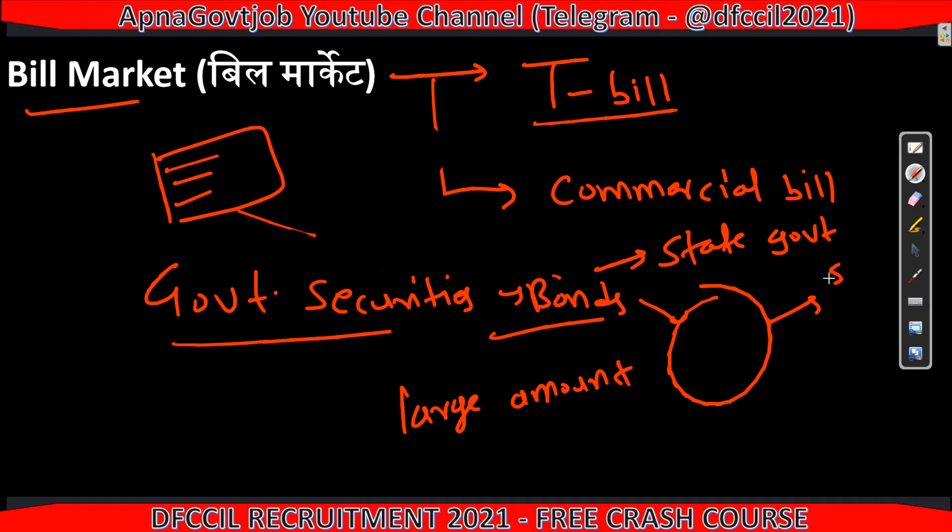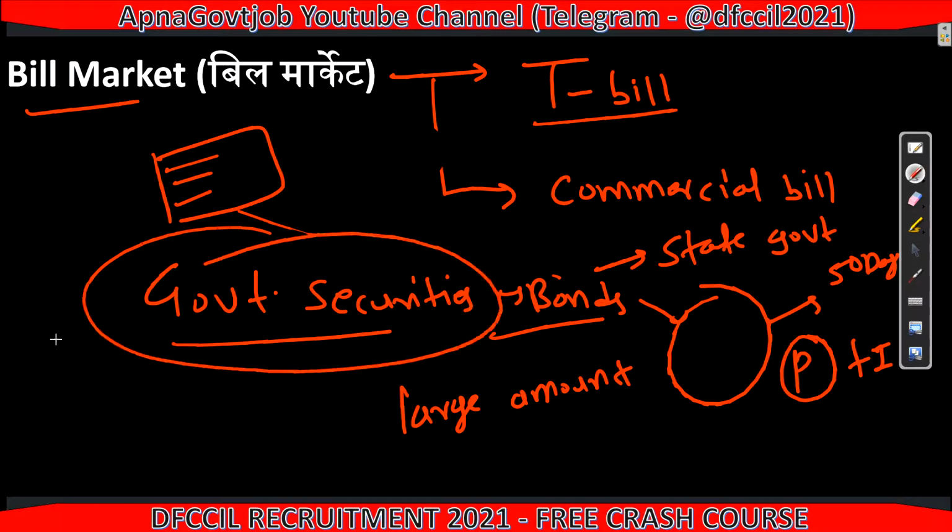After maturity, suppose after 50 days the bond matures, the investor will get their principal, whatever they invested, plus some interest also. This thing is nothing but government securities. This way the government gets the money. So in this case also, the transaction between the investors and the government is in the form of government securities: bonds, T-bills, commercial bills, like that.